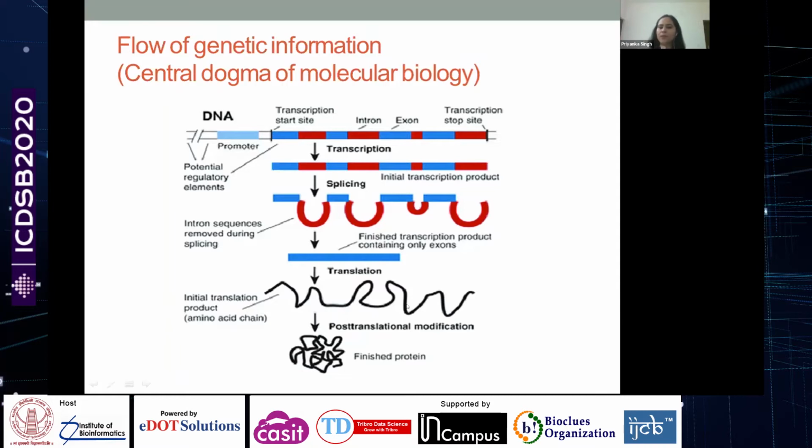The protein, once formed, will also undergo a lot of post-translational modifications, for instance, phosphorylations or any other kind of post-translational modification that will help in the folding of the protein as well as regulate the function of the protein. And finally, we'll have this workhorse for the cell. This is the finished protein that is going to go and do the function for that particular cell.